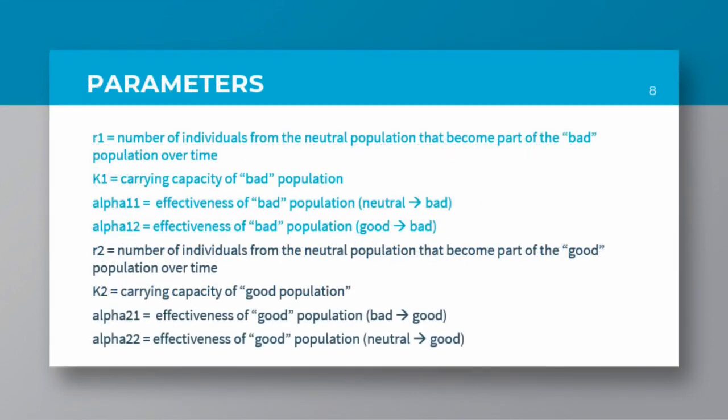Our parameters for the equations are: r1, the number of individuals from the neutral population that became part of the bad population over time; K1, the carrying capacity of the bad population; alpha 11, the effectiveness of the bad population in turning the neutral population to bad; and alpha 12, the effectiveness of the bad population in turning the good population to bad. Our parameters for the second equation are similar to those of the first equation, except instead of for the bad population, they are for the good population.